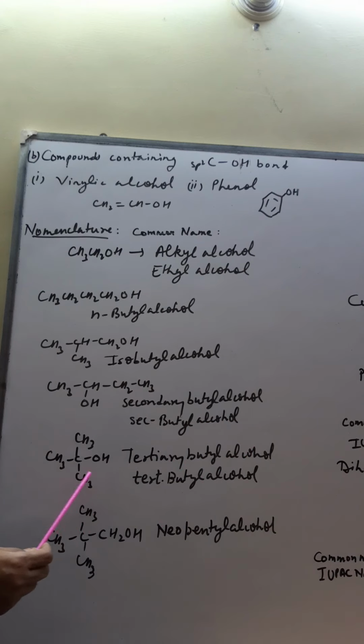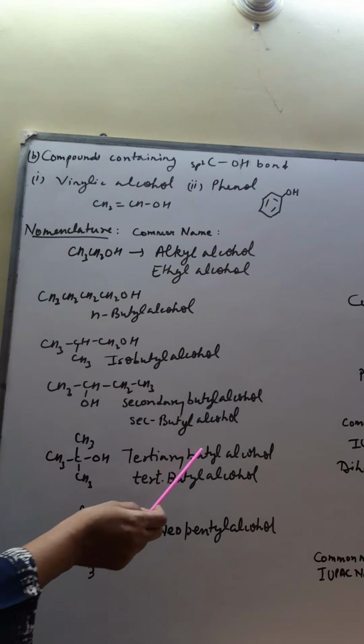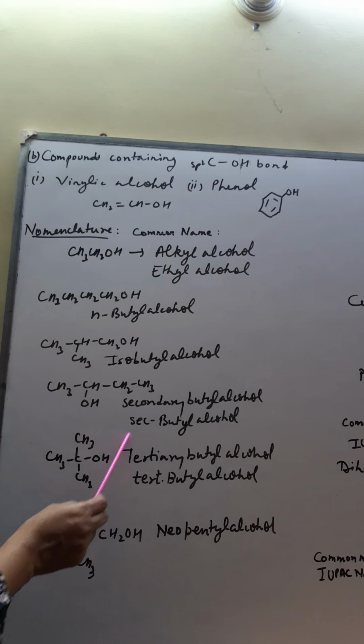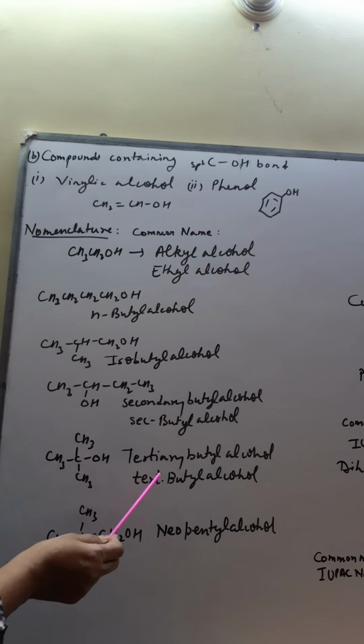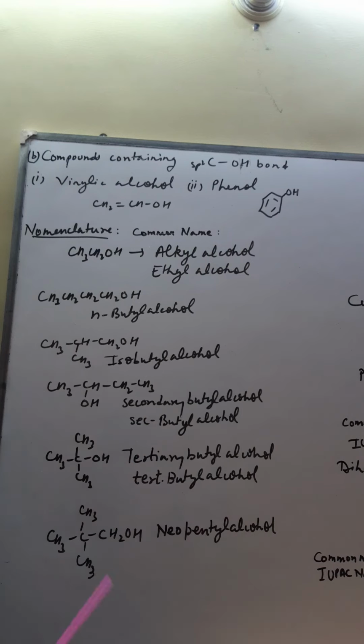Now look at this one. Here the OH is connected to a carbon which is connected to 3 other carbon atoms. There is no hydrogen atom, and this is known as tertiary. So this is tertiary. In total how many carbons does it have? 4. So this is tertiary butyl alcohol. So in place of tertiary you can write tert, T-E-R-T, butyl alcohol. Now look at this compound where you can see the OH is connected to a carbon which is connected to a quaternary carbon. OH जिस कार्बन से लगा है वो कार्बन ऐसे कार्बन से कनेक्टेड है जो 4 कार्बन से कनेक्टेड है.